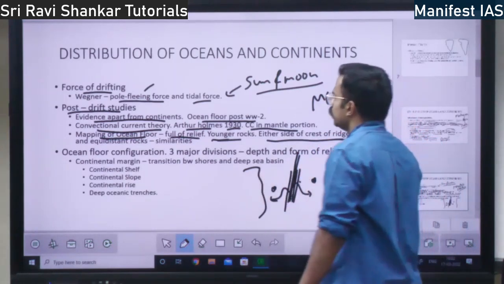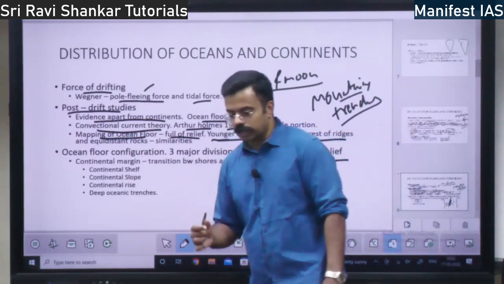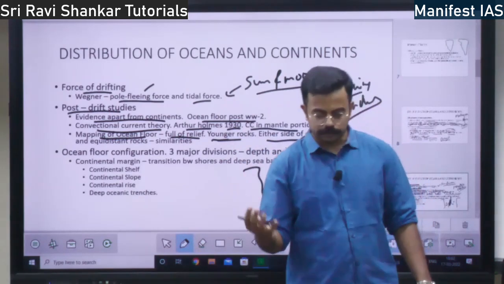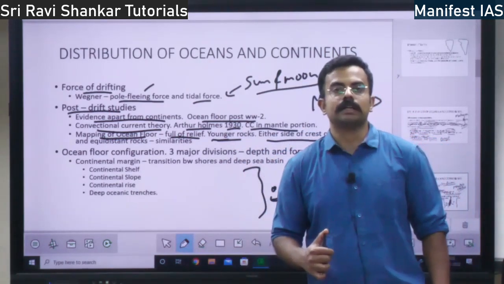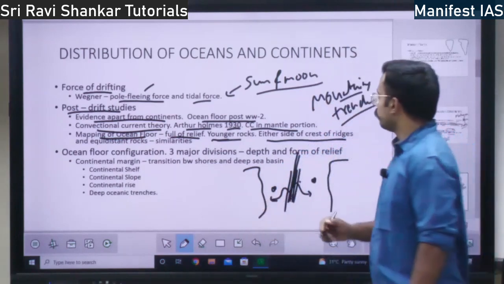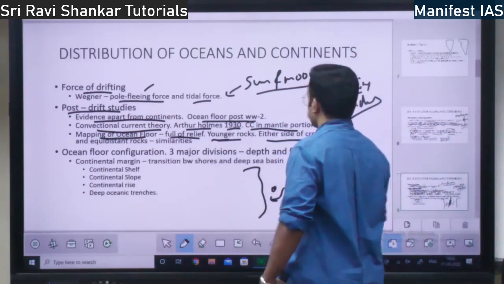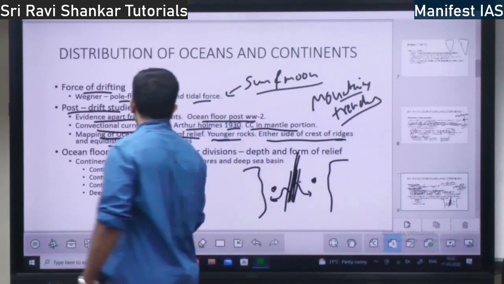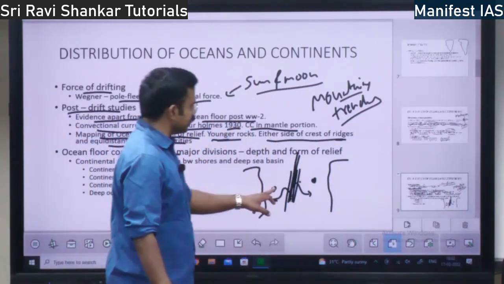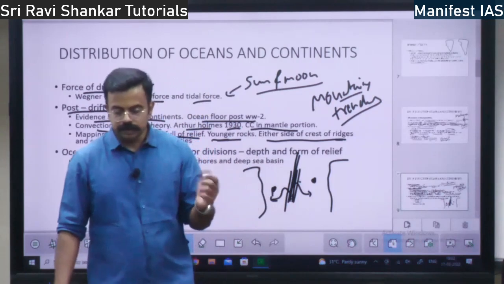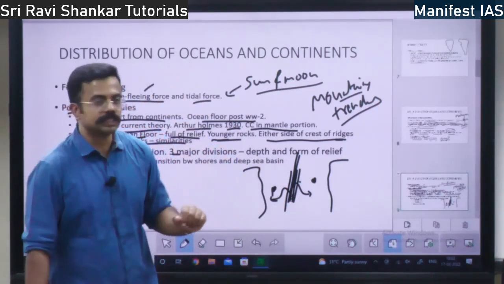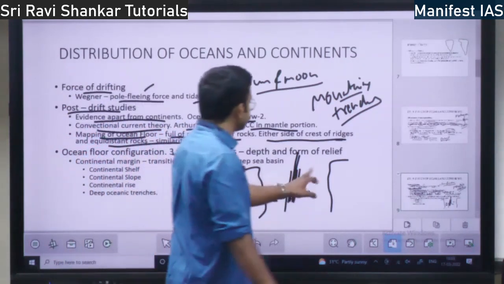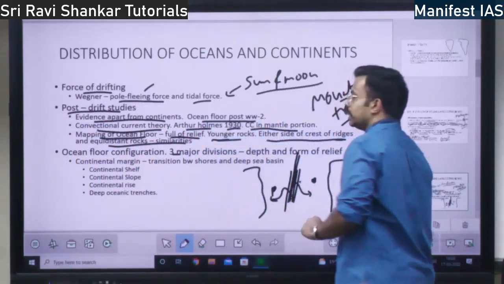All this information shows that the landform within the ocean is a very lively environment. It is not a still environment, right? Either side of the crest of the ridges, the equidistant rocks have similarities. They are similar in structure, similar in age, and similar in composition. Both the rocks on either side of the crest of the mid-oceanic ridges.